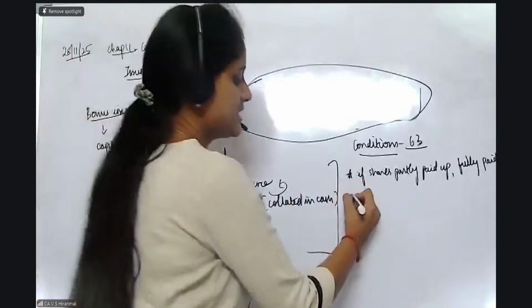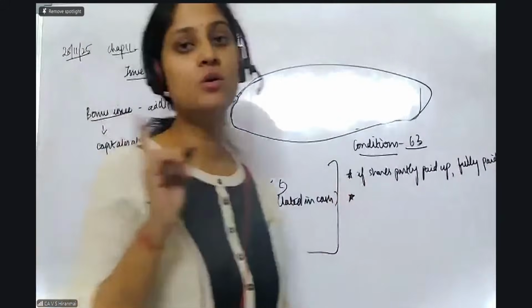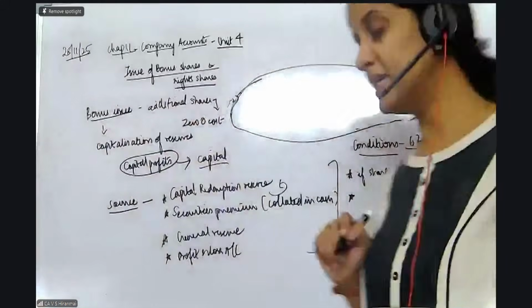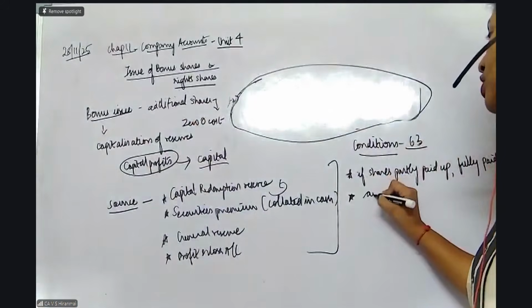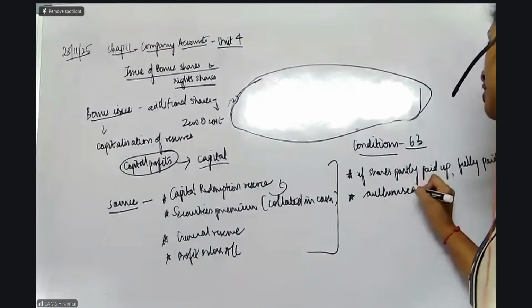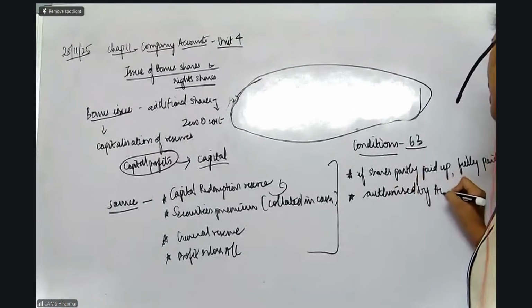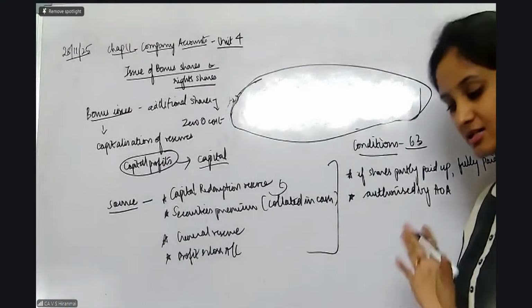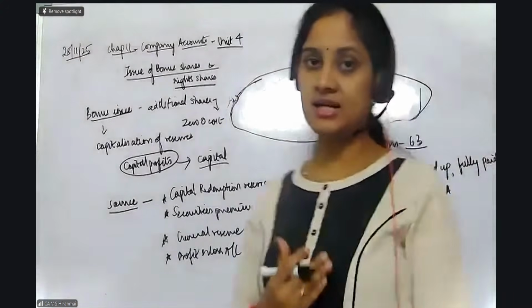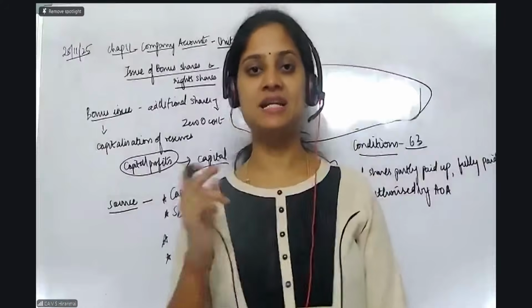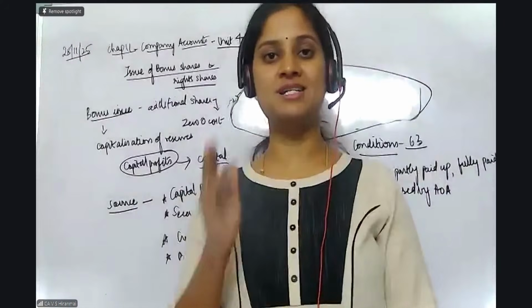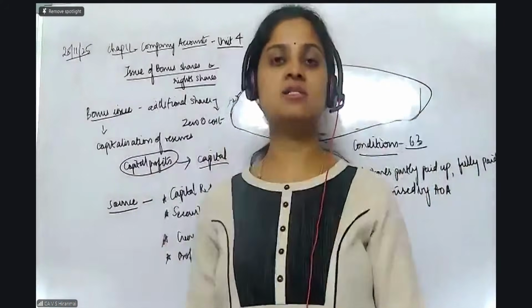Then the next one is that the issue of bonus shares should be authorized by your articles. What are articles? Every company that is getting itself incorporated under the Companies Act needs to prepare 2 documents: Memorandum of Association and Articles of Association.